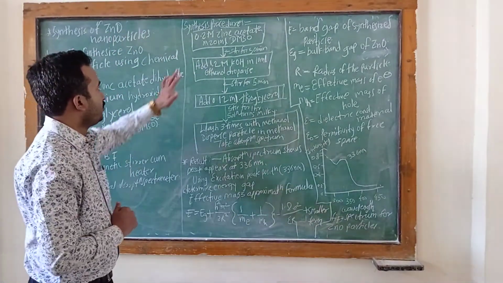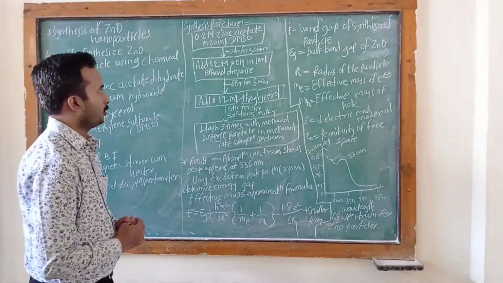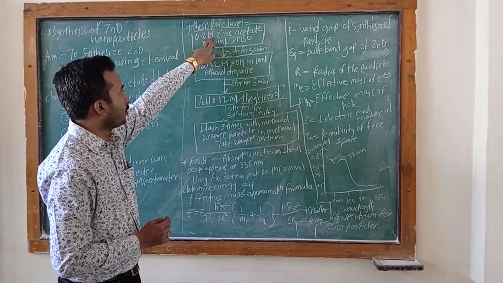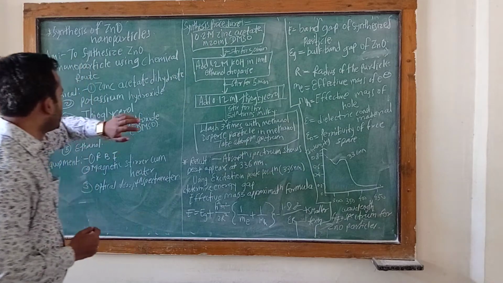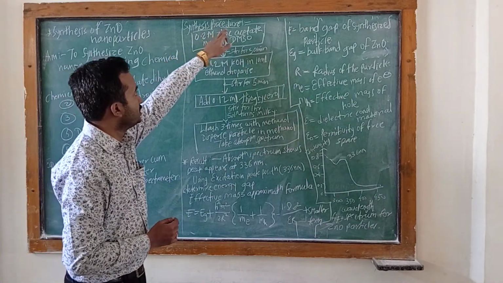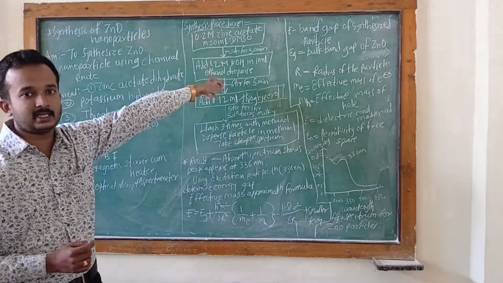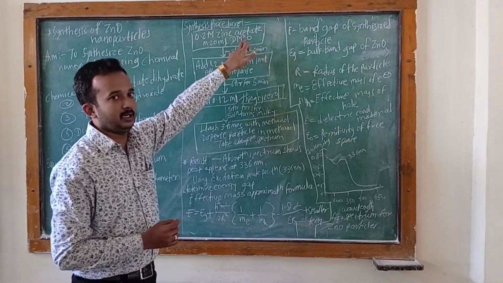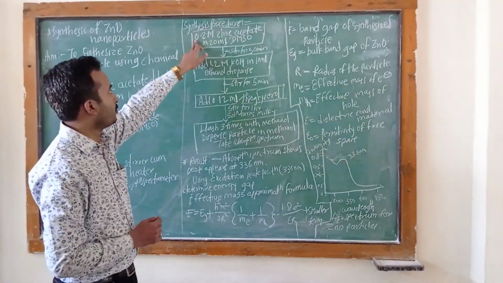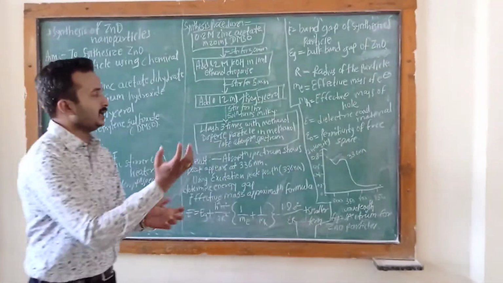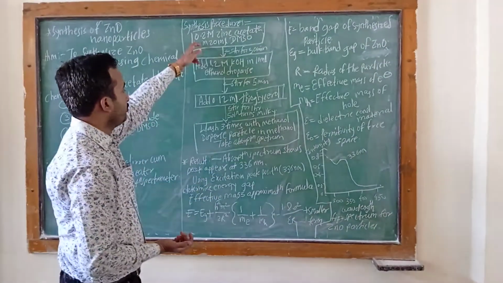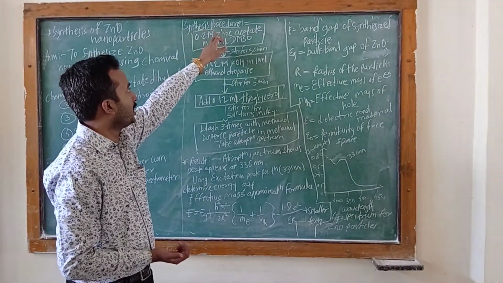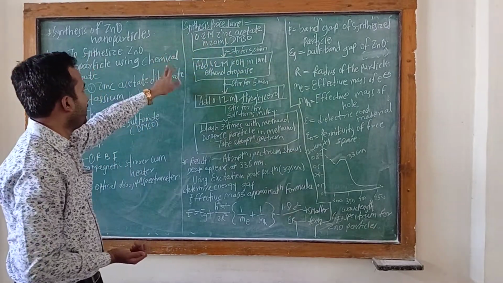First you have to take the round bottom flask. In this flask, add 0.2 molar zinc acetate dihydrate in 20 ml dimethyl sulfoxide. So take the RBF, add the 20 ml DMSO and add the 0.2 molar zinc acetate dihydrate solution.